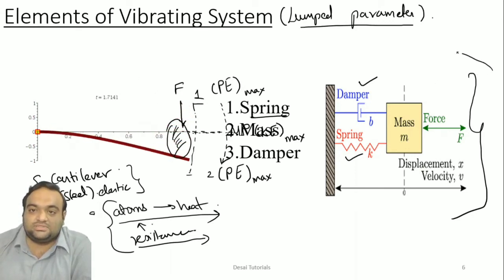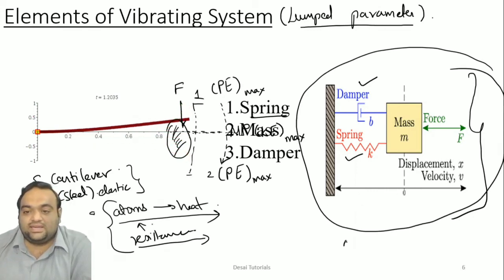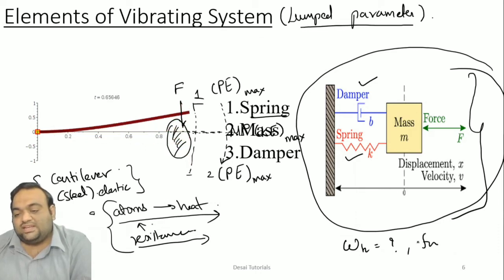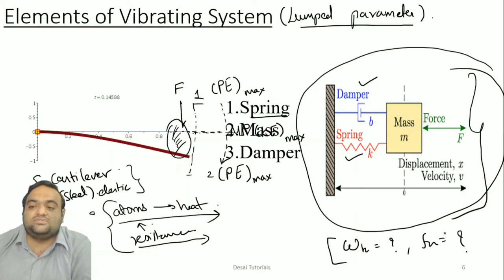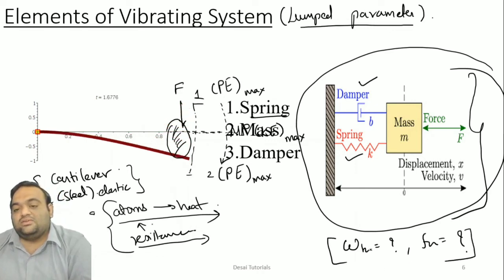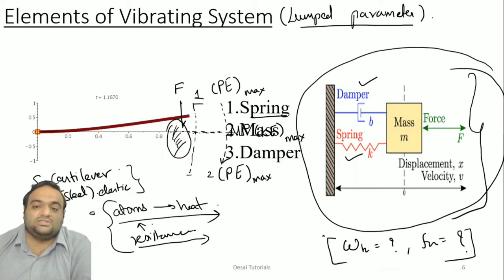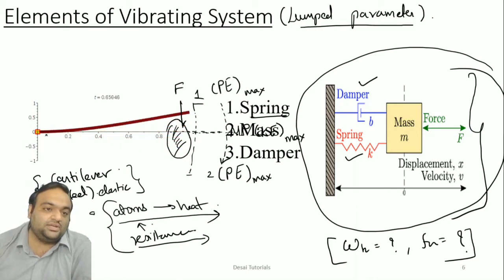So we need to develop some terms with which we can measure this system, like the natural frequency and the natural angular frequency of the system. This will result in finding the amplitude of vibration, because unless we have that, you cannot judge when it is going to break.